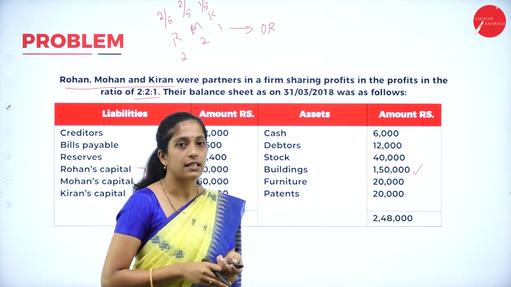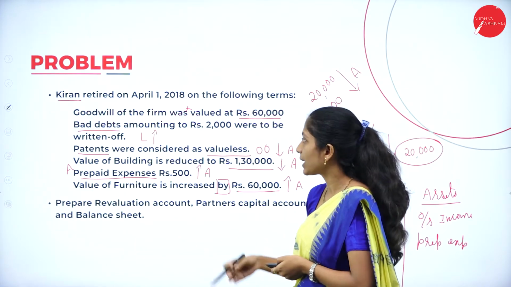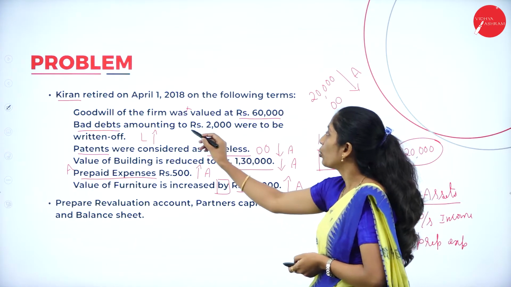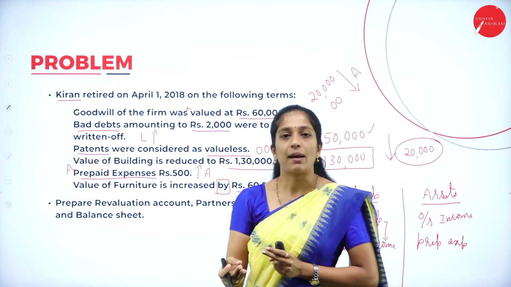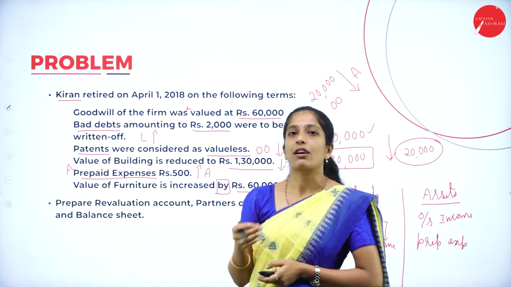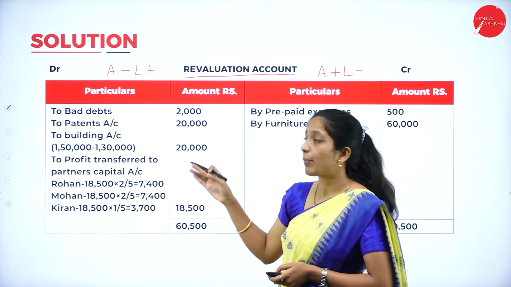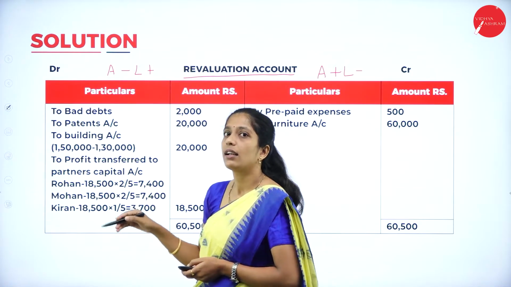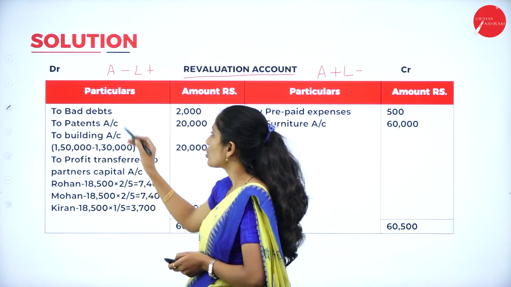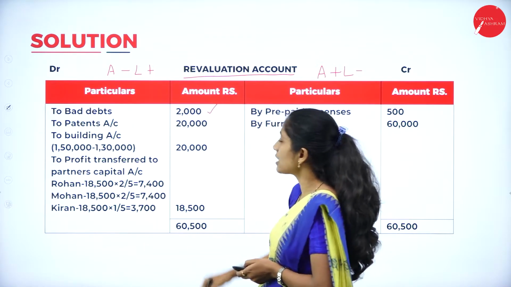So to what extent has liability been created? That is 2,000. So increase in liability. Where do we record increase in liability? It is in the revaluation account in the debit side. That is L plus. Liability value has increased.